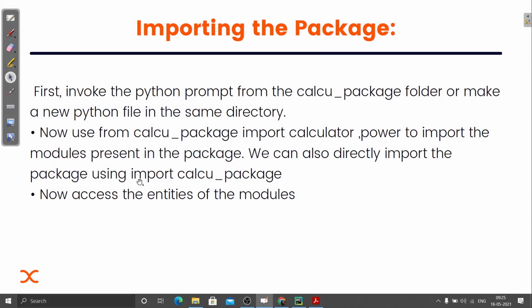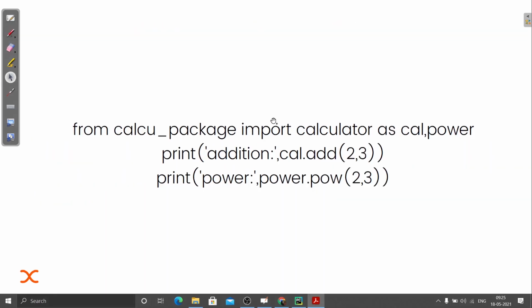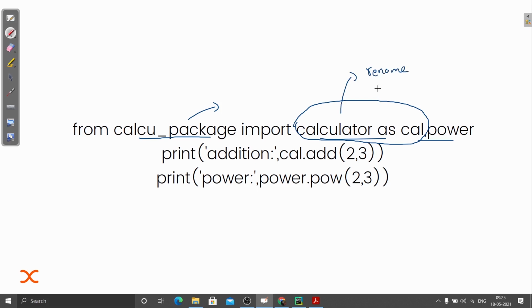Now access the entities of the modules. You can actually access the entities of the modules. Here you can see this is the simple way to do it. From the package name, import the module name. And also I'm using this calculator module name and renaming it. If you remember, I have done the same thing with modules. This is called renaming. We are renaming this module name as cal.